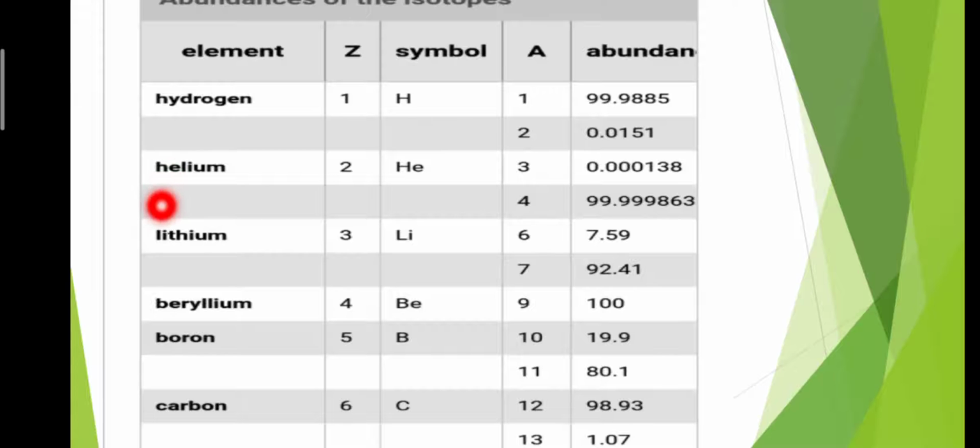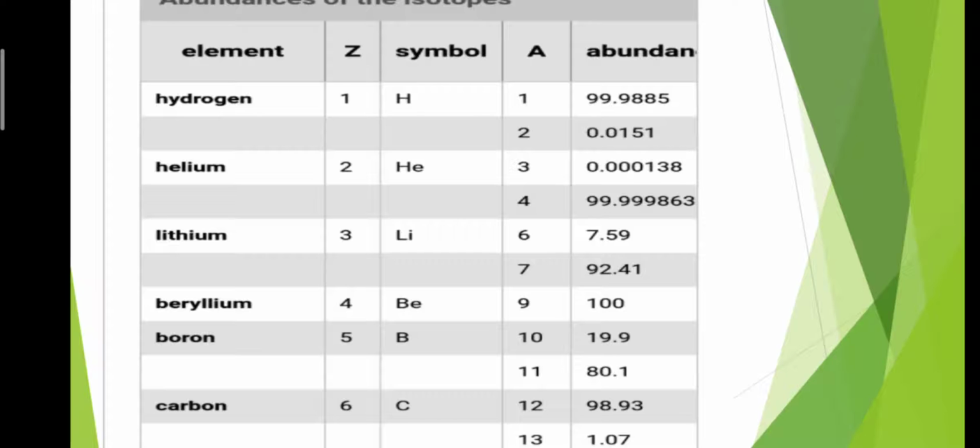Element number 2, helium, atomic number 2, symbol He, atomic mass 3. The abundance of this isotope of helium is 0.000138%, while the helium having atomic mass 4, the abundance of this isotope is 99.999863%.